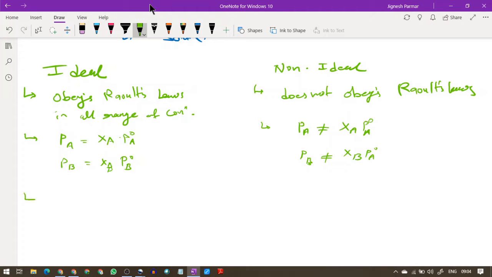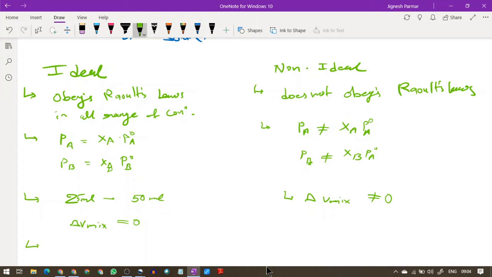Now when you mix 25 ml of two volatile solvents of the same kind, you get 50 ml. It means there is no change in volume. Delta V mix is equal to 0. In a non-ideal solution, the change in volume may not be the same.